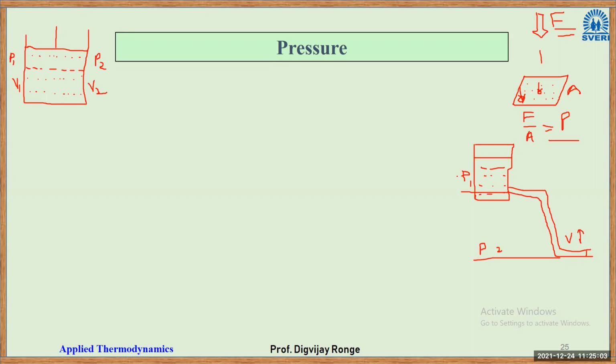It is all related to the pressure and temperature. Somewhere temperature is higher, somewhere temperature is lower. Where temperature is lower, the density is high. Where temperature is high, the density is low. So again, the fluid will flow from higher density to lower density. So in that way, God has created this universe.